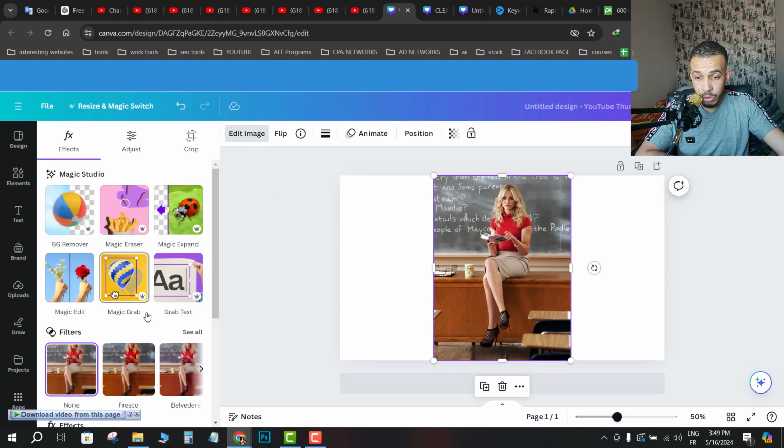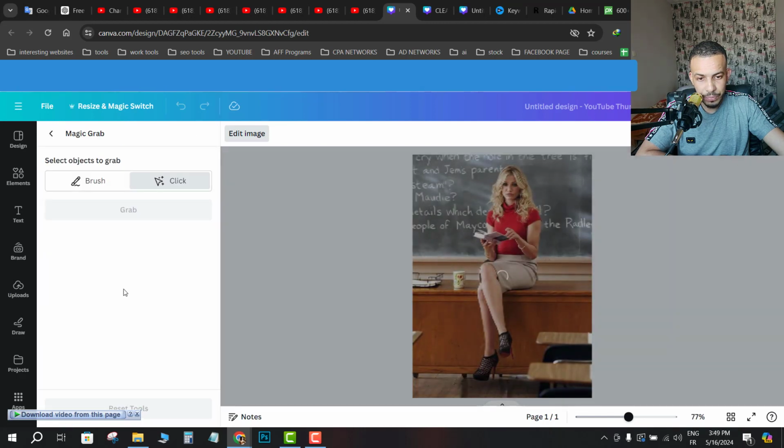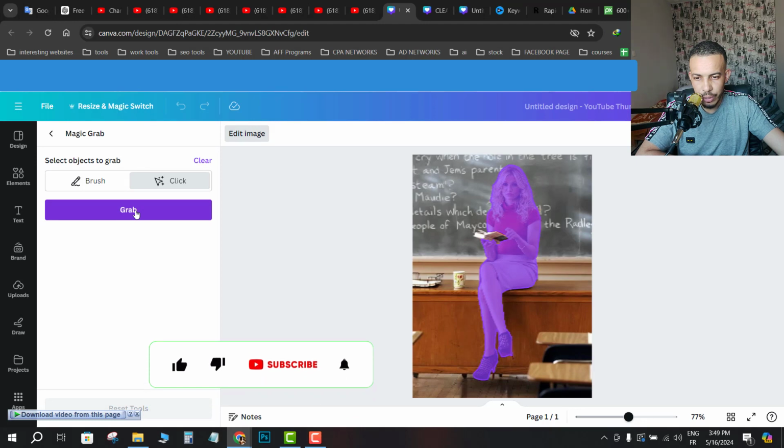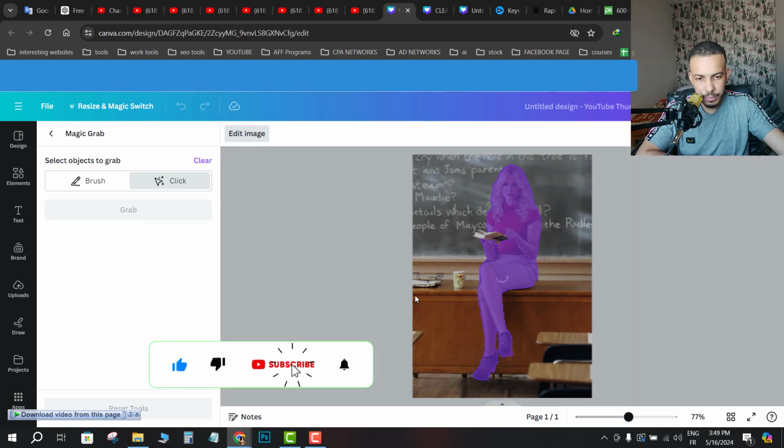Now go to grab, magic grab. Click on it. Then click here. Click to select the image. Subject, you want the person or the object. Click on it and click on grab. Wait for a moment.